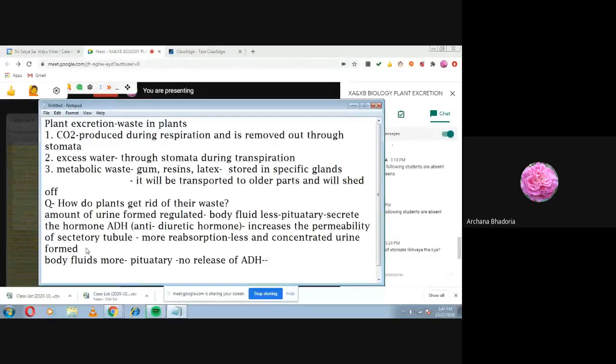What will happen? The permeability of the tubule will decrease.